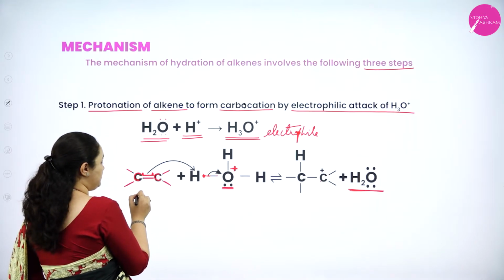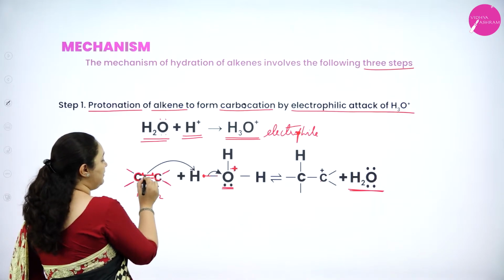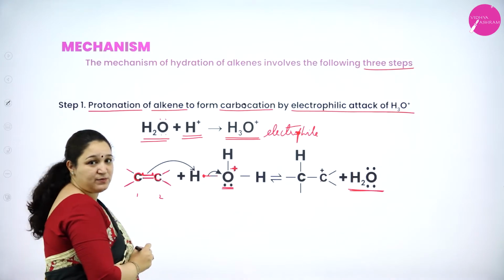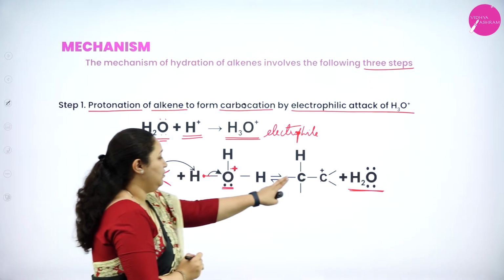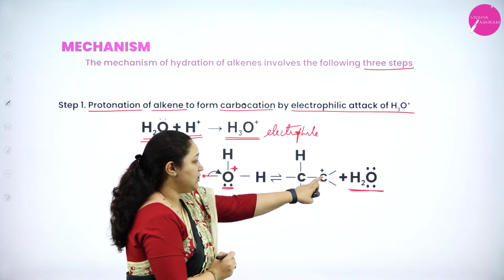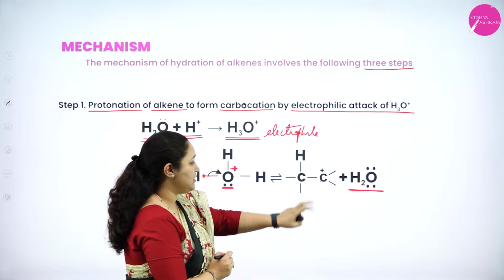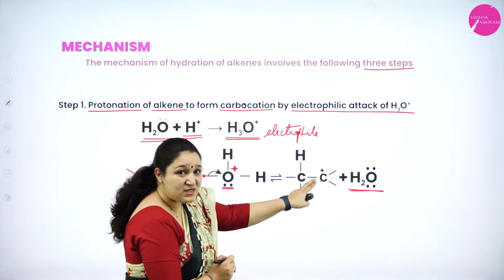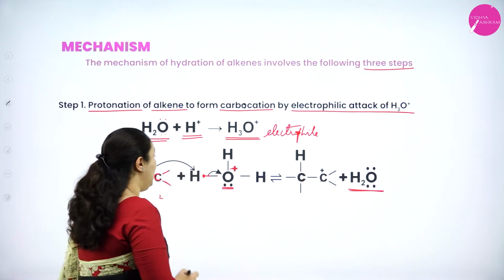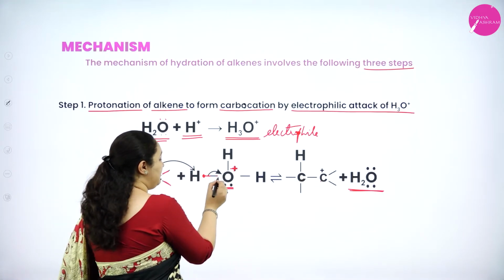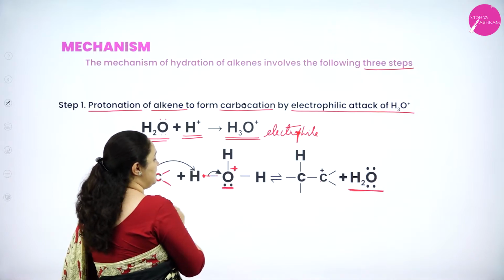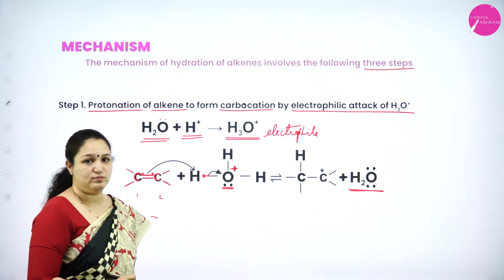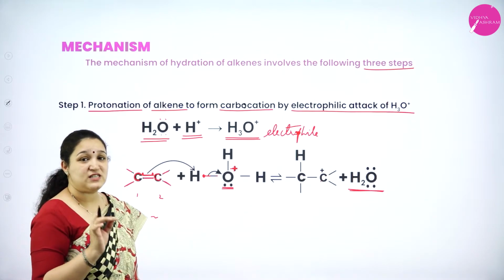For the example, I will just put this as 1 and 2. The first carbon atom will take the electron from the second carbon atom and give it to H plus ion, and as this loses an electron, it gets the positive charge and the hydrogen is added to the carbon which was involved in double bond. Now what water does? It takes up the electron which it had given to this H plus ion and it will go out as water, H2O. So this is the first step.